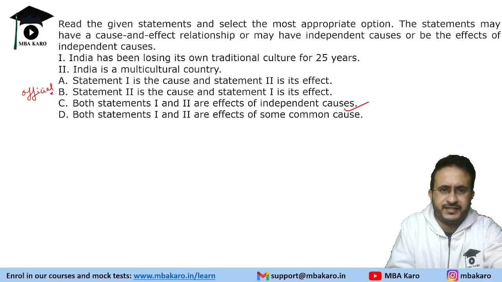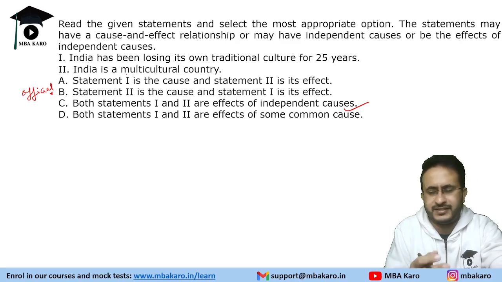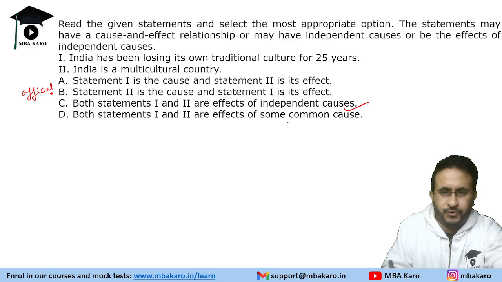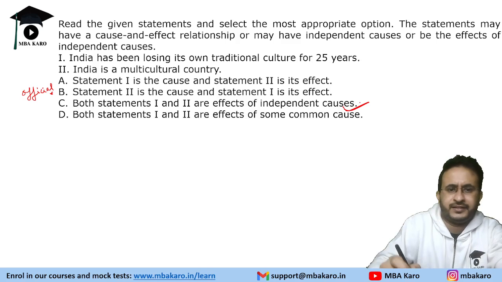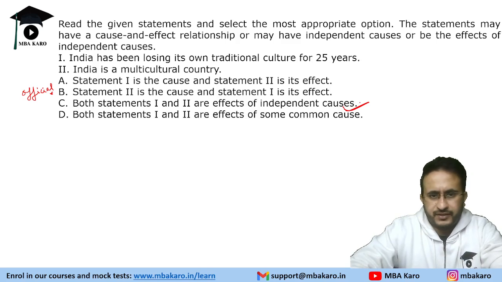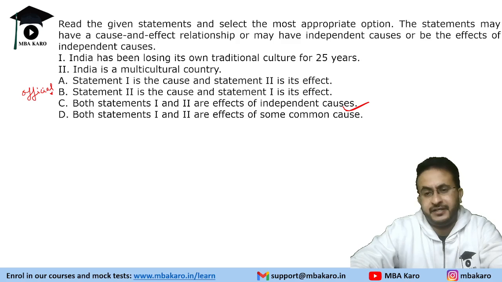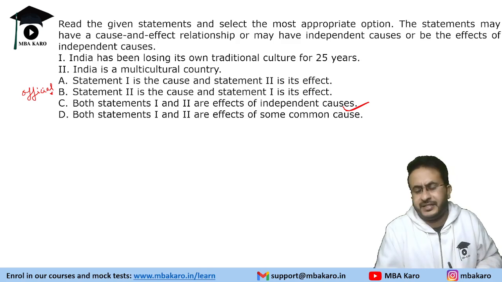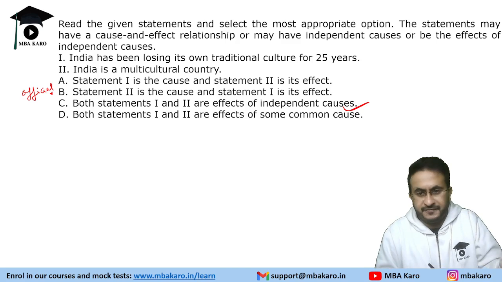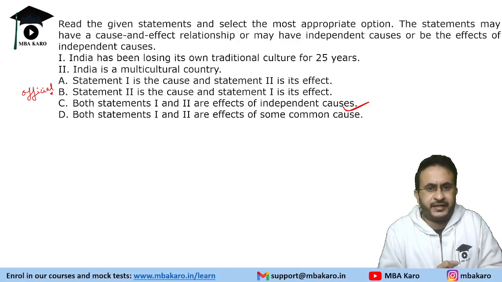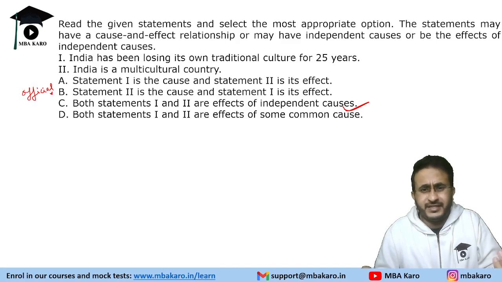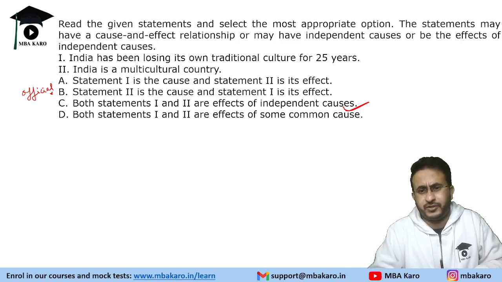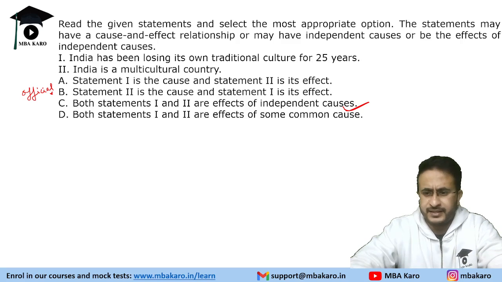India is a multicultural country, that is why it is losing culture. That does not make sense, but in my opinion this should be the answer, that 1 and 2 are effects of independent causes. Like multicultural country is because of presence of different states, right, different languages, etc. And losing its traditional culture could be because of Western influence, etc.